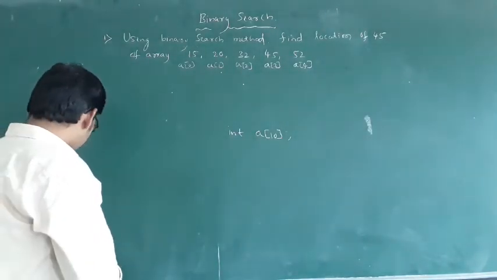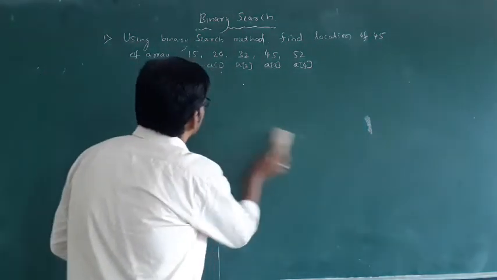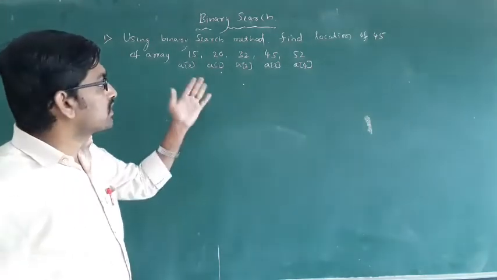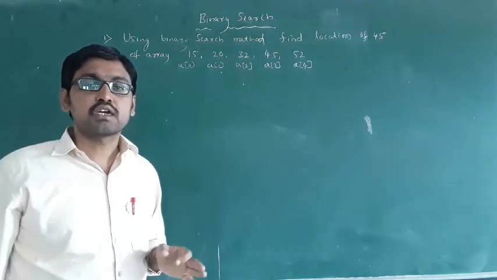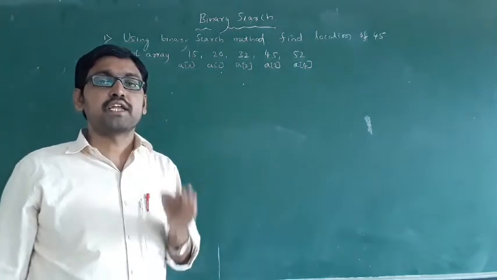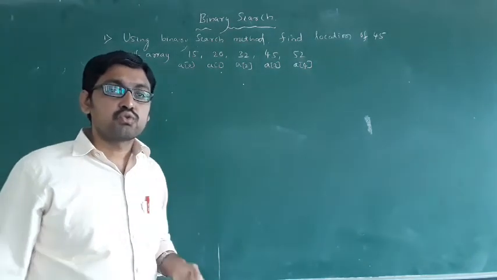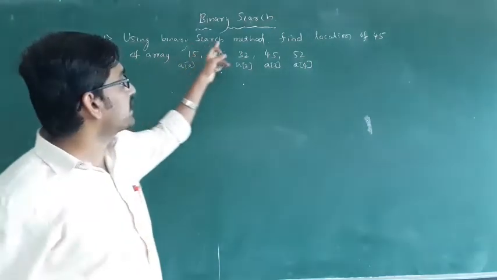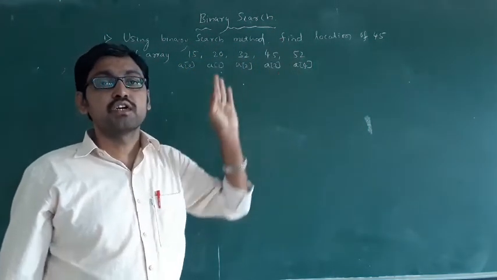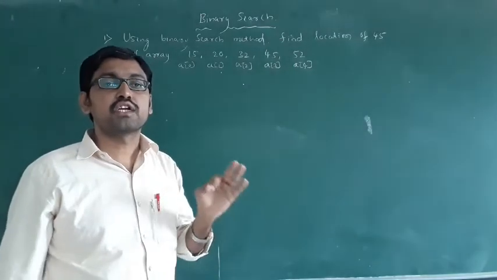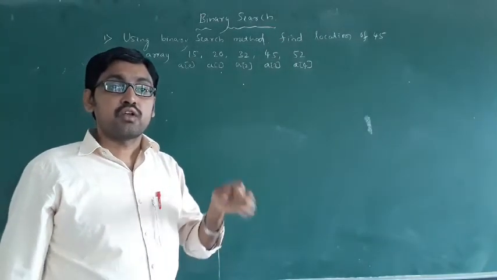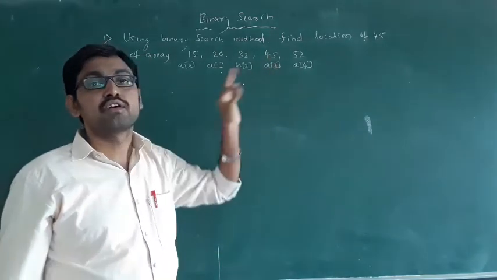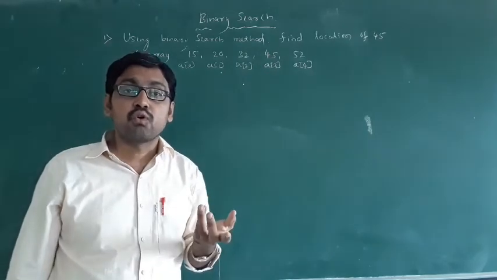How to solve this problem by using this binary search method. See, one problem will be given, this is for 5 marks. Compulsory, one problem in binary search will be there. See how to solve this problem. It's very easy. First of all, they have given: using binary search method, find the location of 45. Already I know the answer also. 45 is at location a of 3, but the computer does not know, so how will it check?